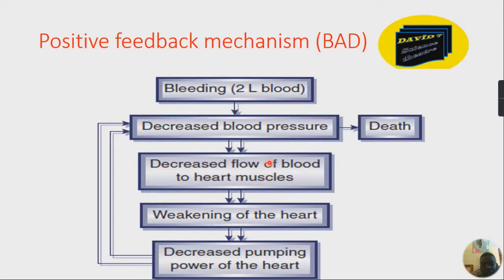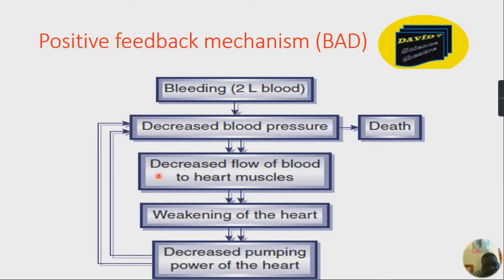Recall we have coronary blood vessels taking blood to the heart. So when the blood pressure is low, even the flow of blood to the heart will decrease, and the heart will be weakened in contraction, so there will be decreased pumping power of the heart, and this decreased pumping power further reduces the blood pressure.